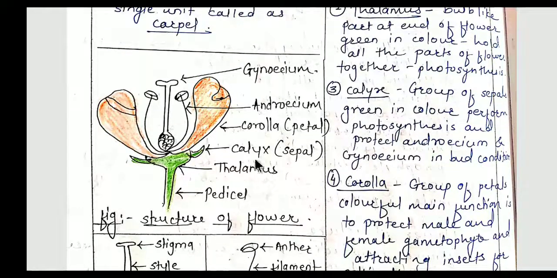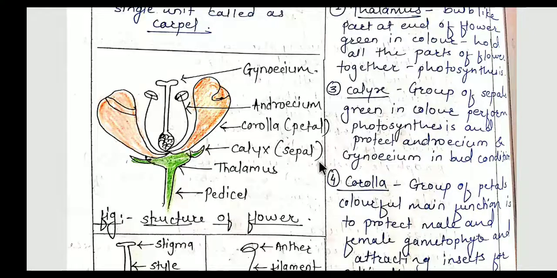Next part is calyx. You are able to see these small petal or leaf-like structures. These are called calyx, and the single unit of calyx is called a sepal. So all sepals come together and that group is called calyx, which is green in color. So again it performs photosynthesis, and the main function of calyx is to protect androecium and gynoecium in bud condition. Whenever the flower is in bud condition, all the androecium and gynoecium are undeveloped or in a developing stage. So the main aim of the calyx is to protect androecium and gynoecium in the bud condition.